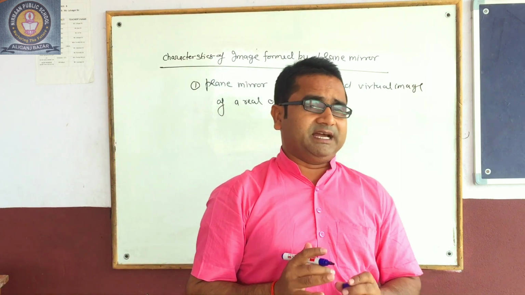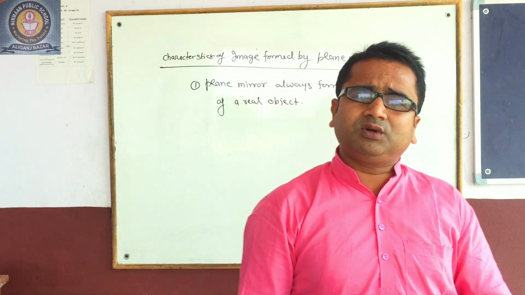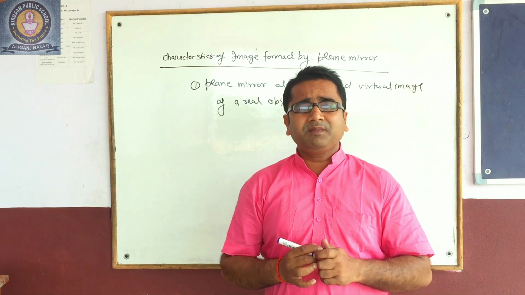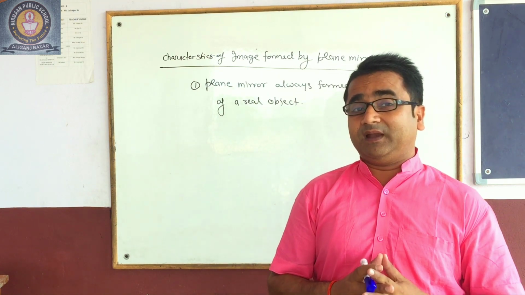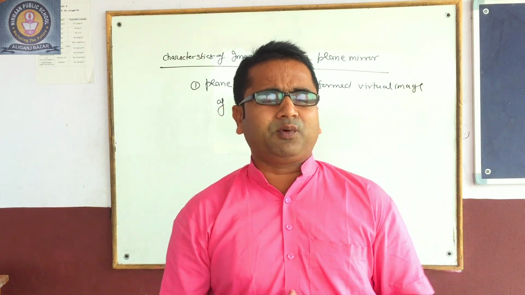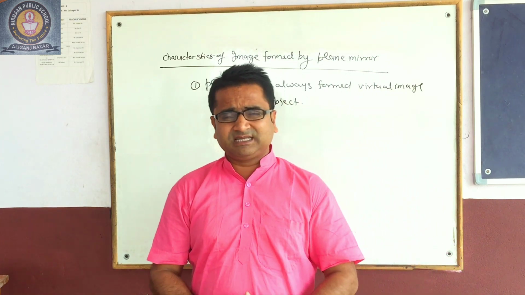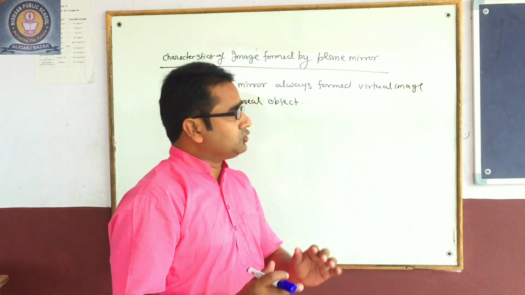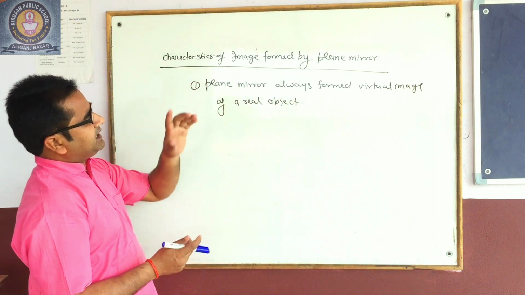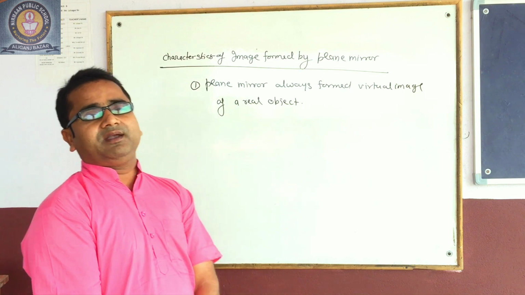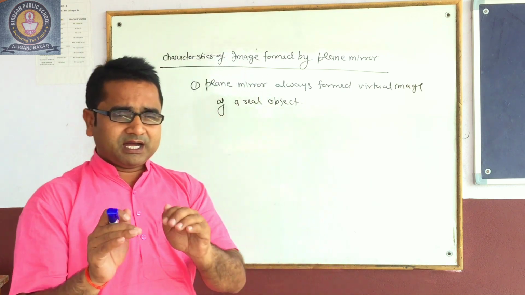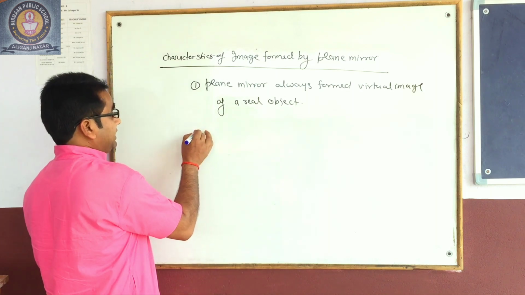I have told you what a virtual image is: those images which are formed by imaginary intersection of the reflected rays. And another important point of the virtual image is that it cannot be obtained on the screen. It means that the images formed by the plane mirror you cannot obtain on the screen. I think you understand it in a better way.